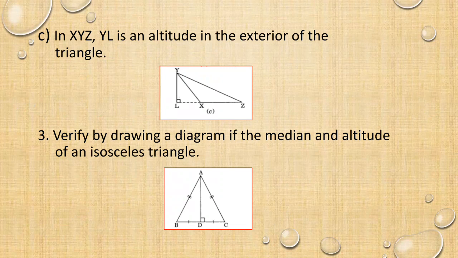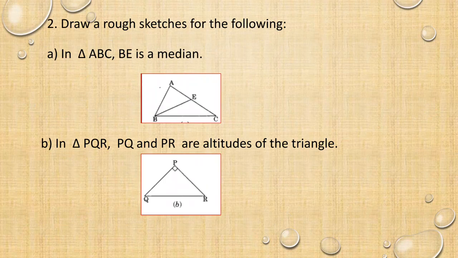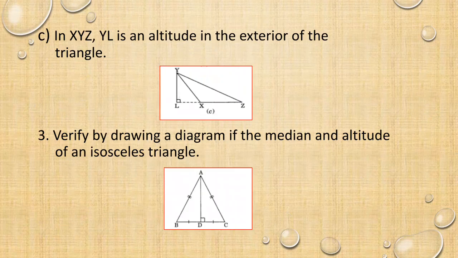Third one, in triangle XYZ, YL is an altitude in the exterior of the triangle. First, we have to draw the triangle XYZ. In the previous sum, we have drawn BE in the interior of the triangle. Here, altitude on the triangle, but here they are giving us exterior of the triangle. We cannot draw exterior directly.